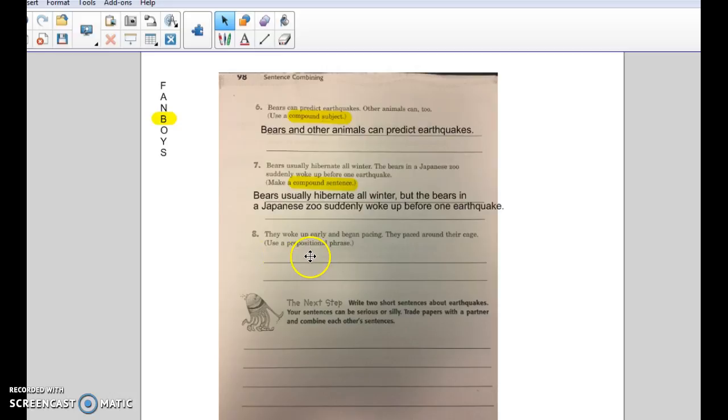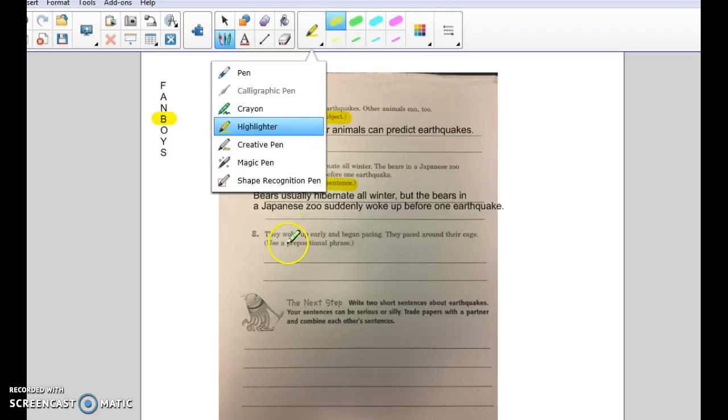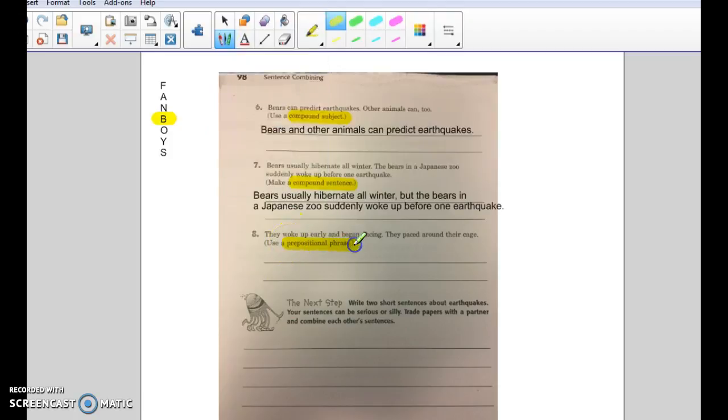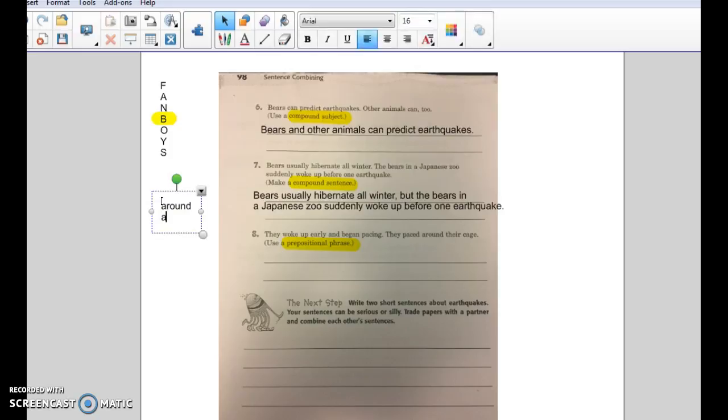Number 8, you were probably confused by. They woke up early and began pacing. They paced around their cage. It says use a prepositional phrase. Again, we will keep studying these types of things. Prepositional phrases. You probably do not know what a preposition is. Prepositions are words like around, about, above,